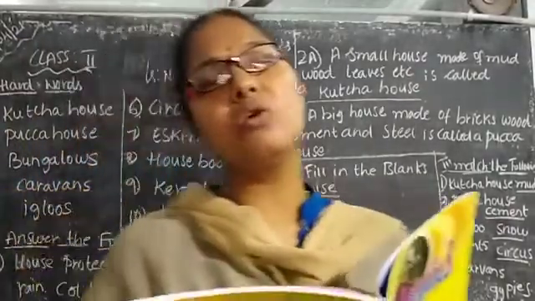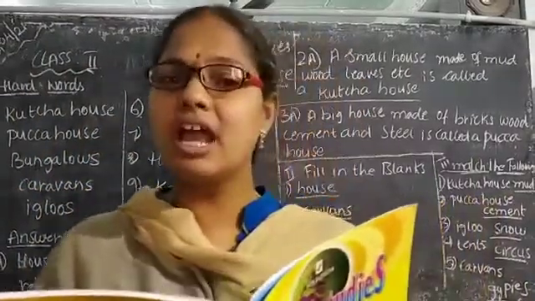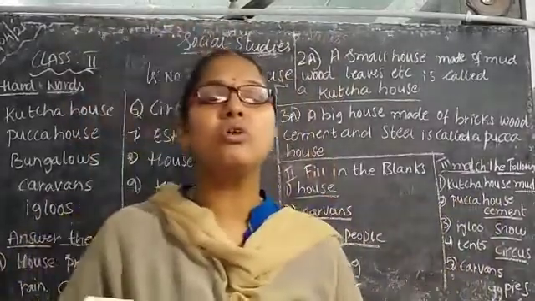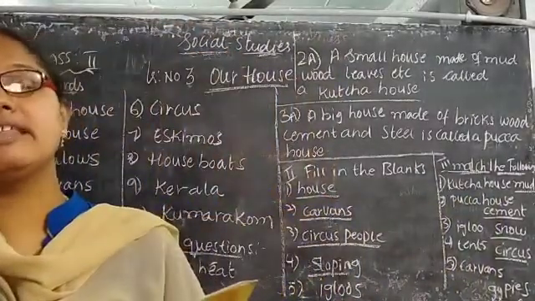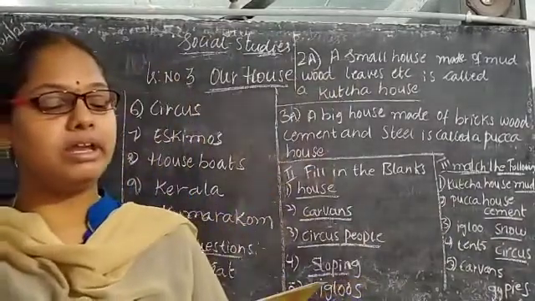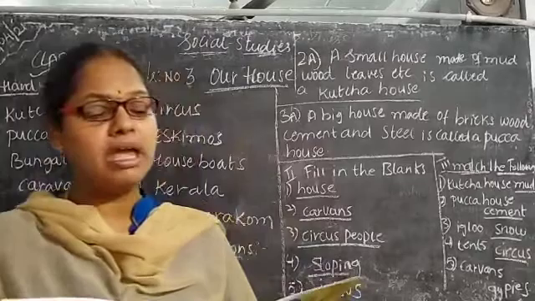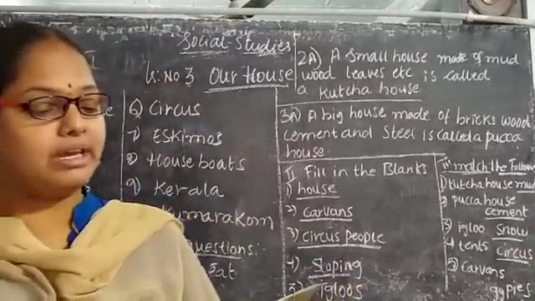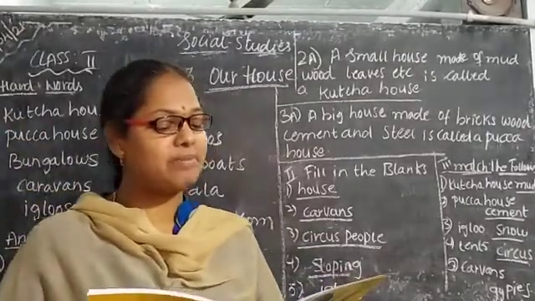Children, what is a house? Where are we living? We are living in a house, isn't it? Without a house, how will we be able to live? It is highly impossible. So we need a house to live in. A house protects us from heat, rain, cold and wind. It keeps away wild animals and thieves.